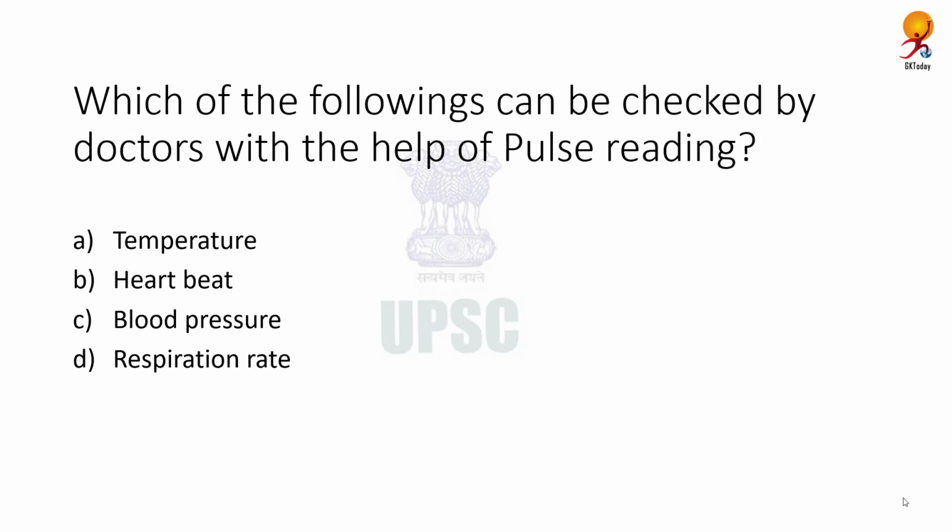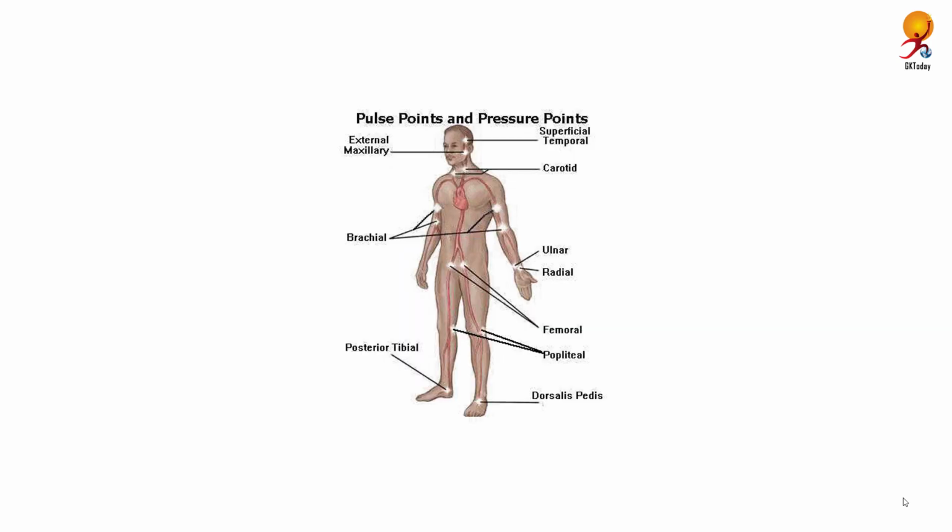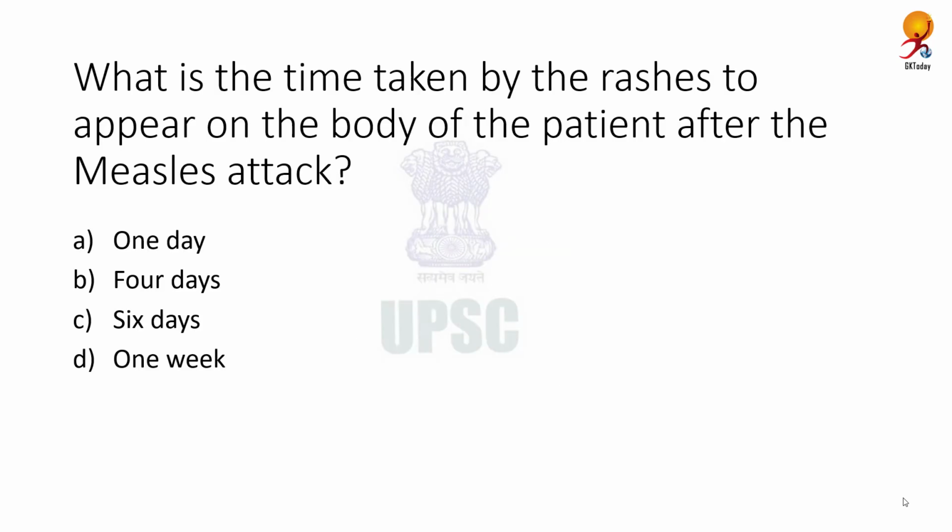Which of the following can be checked by doctors with the help of pulse reading? Correct answer is heart rate. Now, pulse rate is the number of heartbeats per minute. The resting pulse rate for an average adult is between 60 and 80 beats per minute and it can go up to 130 to 150 beats per minute when we are exercising because the body needs more oxygen. The study of pulse is known as sphygmology.